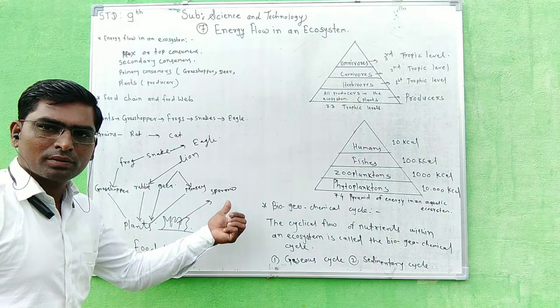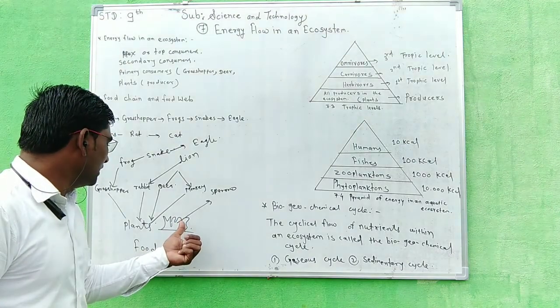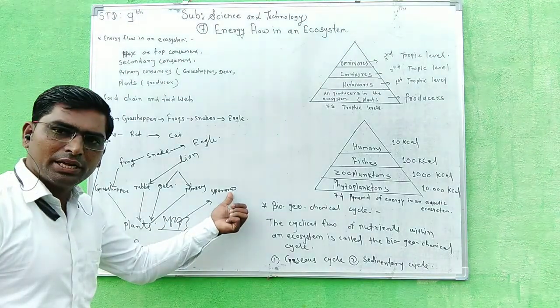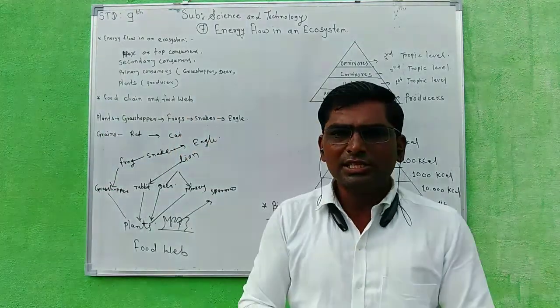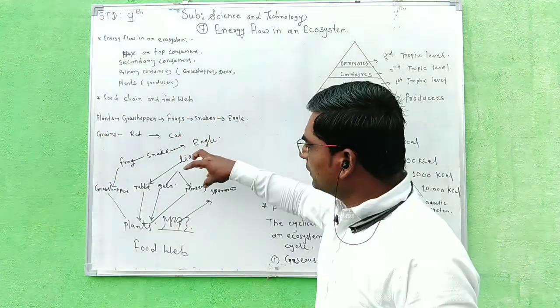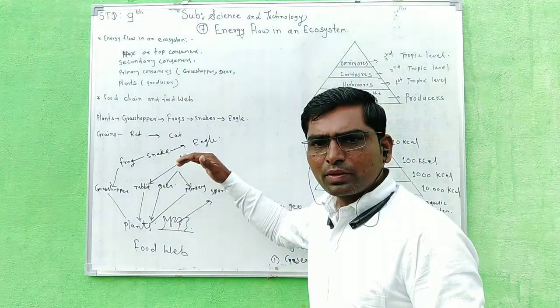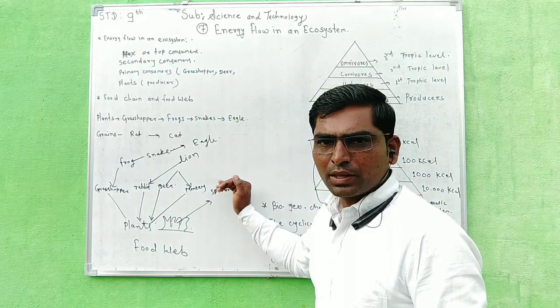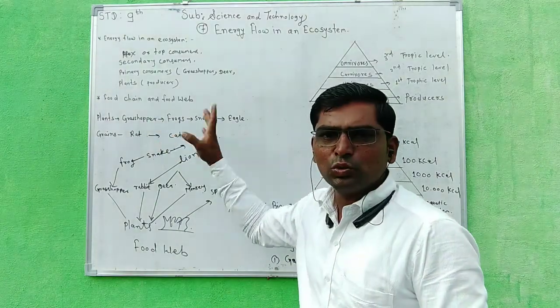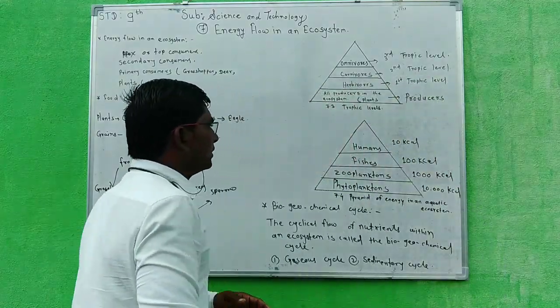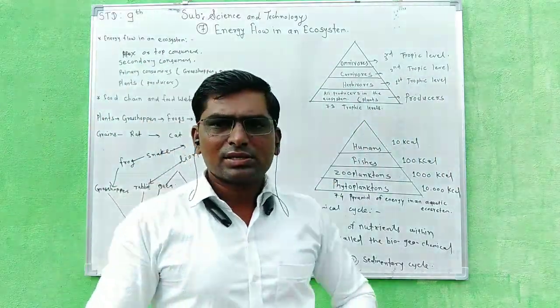Then rats also eat these plant grains. So in this food web these animals get food from various options, but in a food chain there is only one option. Now the next concept is trophic levels.